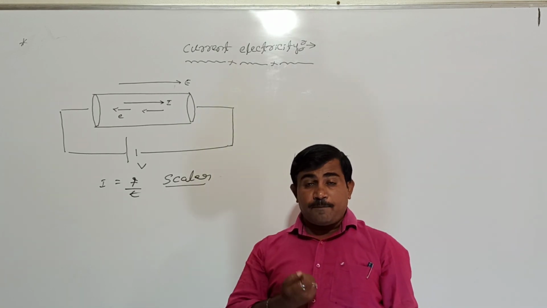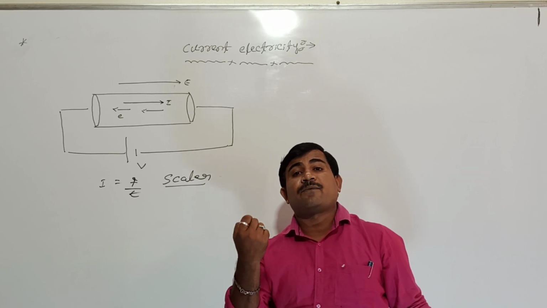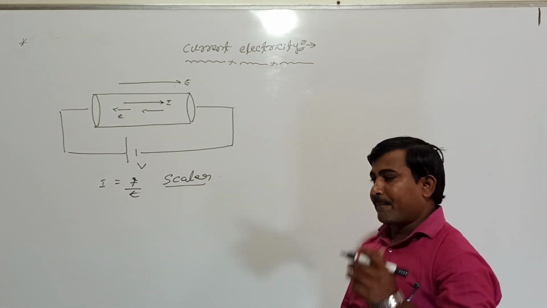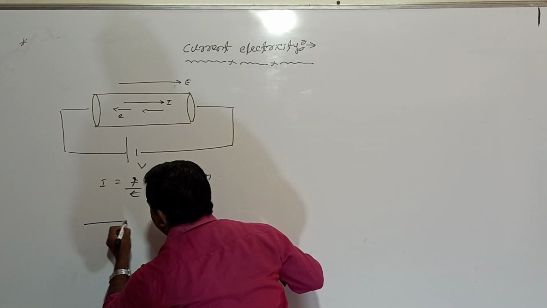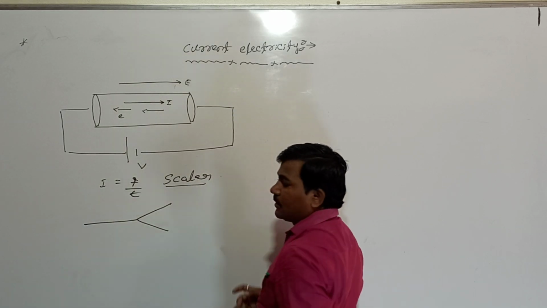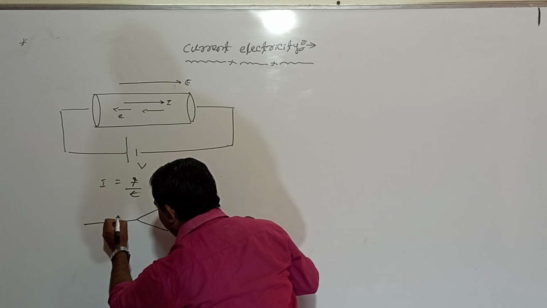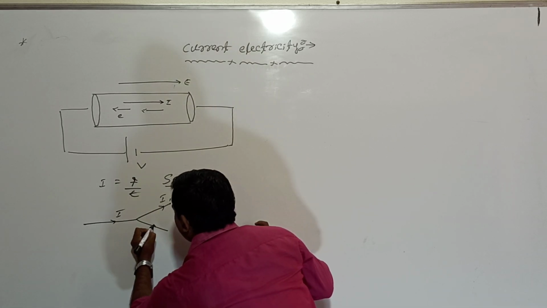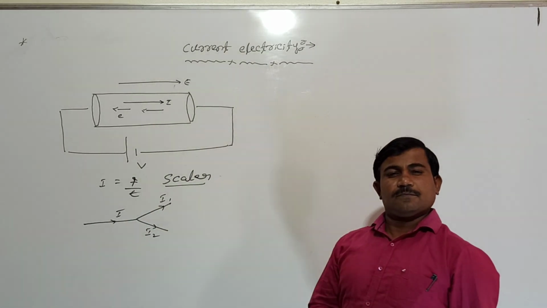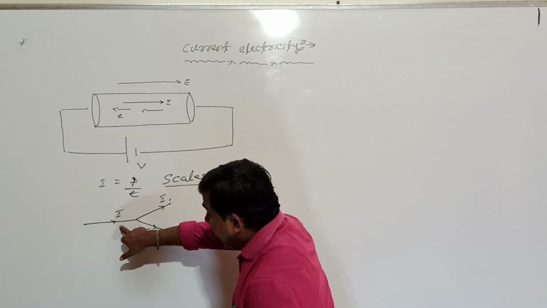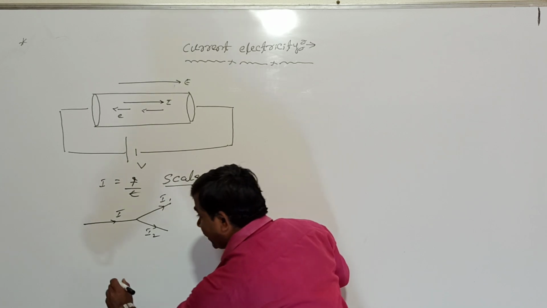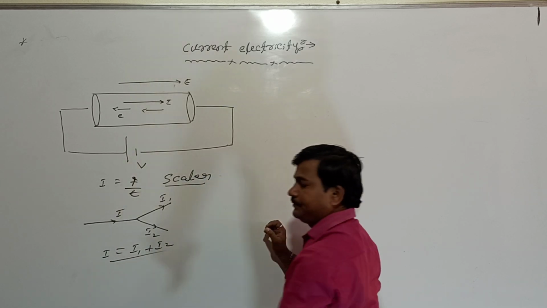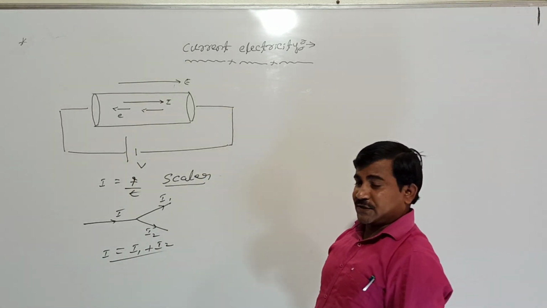Current is a scalar quantity because current does not act like vectors. I mean, the current does not obey the laws of vectors. For example, see here a wire. In this wire, a current I is flowing. Here the current divides into I1 and I2. Simply, the currents are added by simple algebra. What is the total current here? Total current I equals I1 plus I2. But it does not obey the laws of vectors.